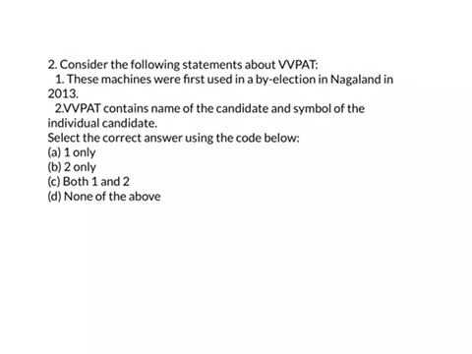The second question is, consider the following statements about the voter verifiable paper audit trail. These machines were first used in a by-election in Nagaland in 2013. Yes. The VVPAT contains the name of the candidate and the symbol of the individual candidate. Yes, the machine which is attached to the EVM, that is the electronic voting machine, will generate a paper slip which will have the name of the candidate and the symbol of the party. So as both the statements are correct, the answer is C.